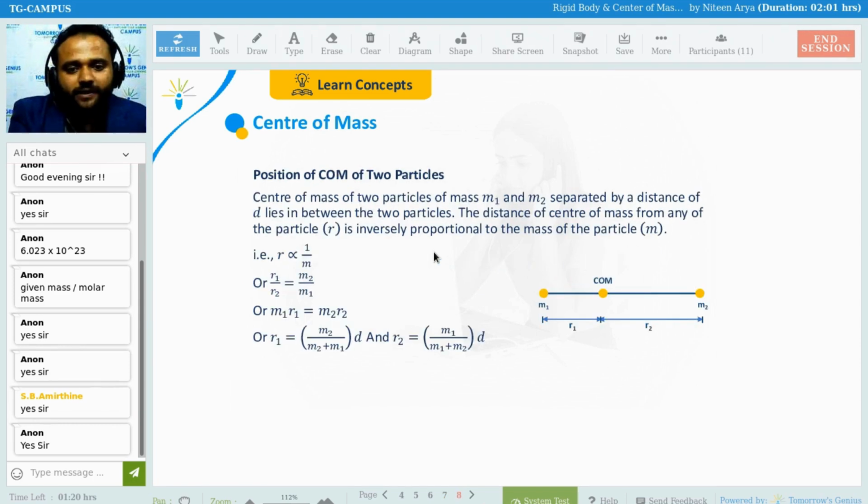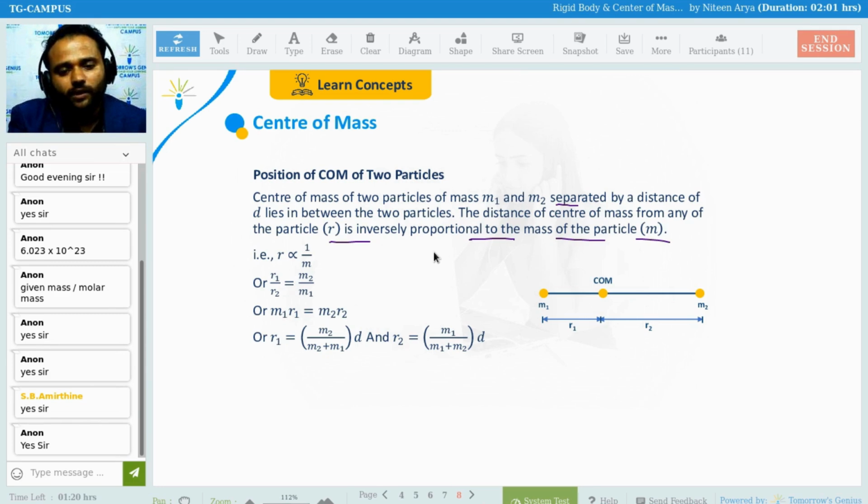So center of mass of two particles of masses m1 and m2, separated by a distance d, lies in between the two particles. The distance of center of mass from any particle r is inversely proportional to the mass of the particles. Clear? So that is r inversely proportional to m, and that is m1 r1 equals m2 r2.